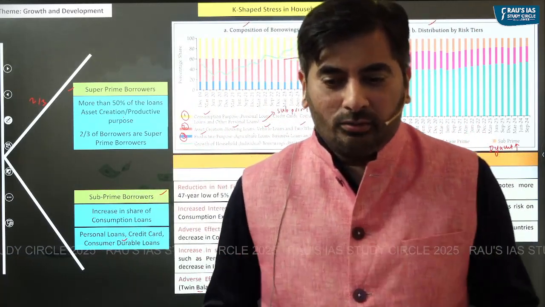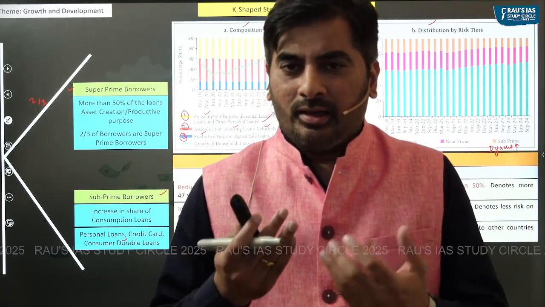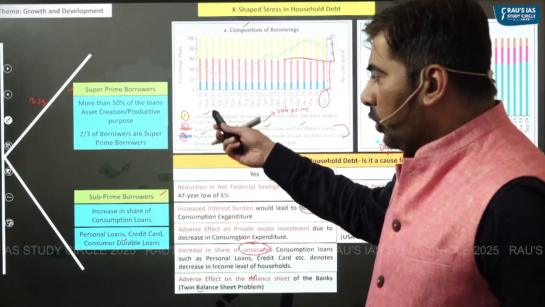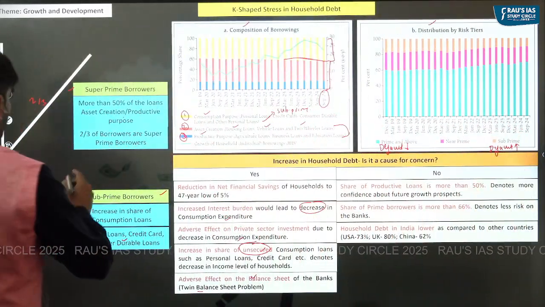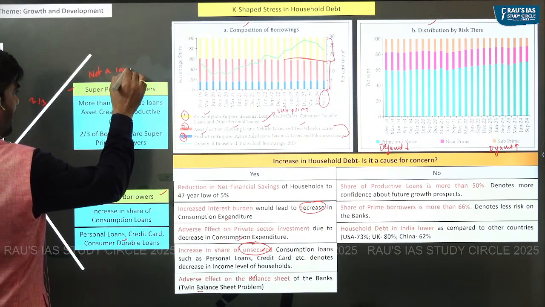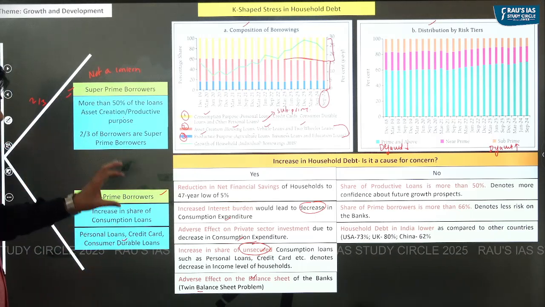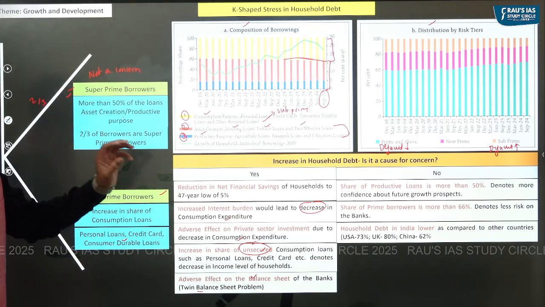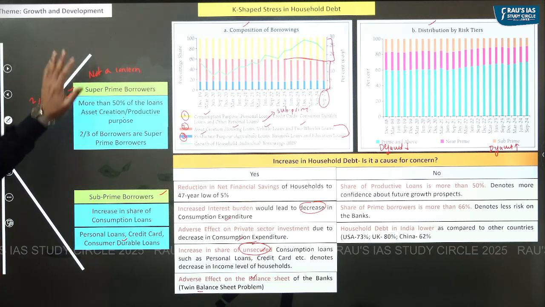So coming to what should be our stand on this? Should we be concerned about the rising household debt? Like I said, household debt shows a K-shaped stress. As far as super prime borrowers are concerned, it is not a concern because these people have high creditworthiness. These people have taken loans for creation of assets and productive purposes, and they would invariably repay the loans. So this is not a cause of concern.